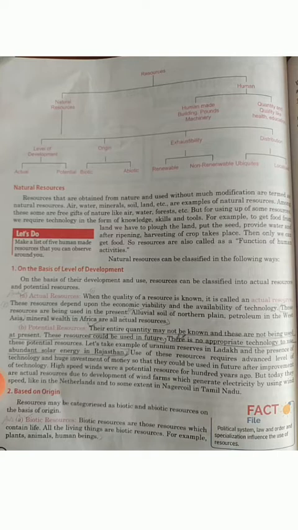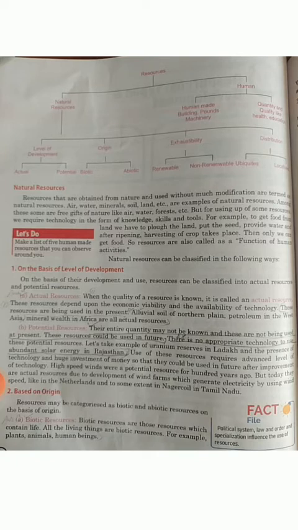Clear? Second, the potential resources. Their entire quantity may not be known because we do not have such technology. These resources could be used in future. There is no appropriate technology to use these potential resources. For example, solar energy in Rajasthan. Clear? Yes.